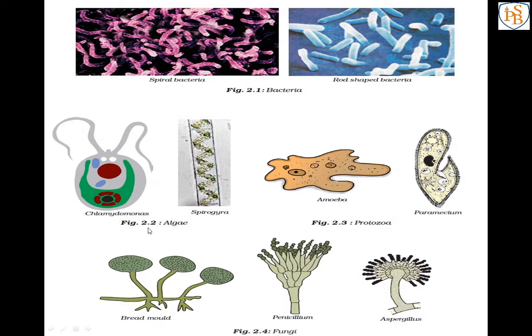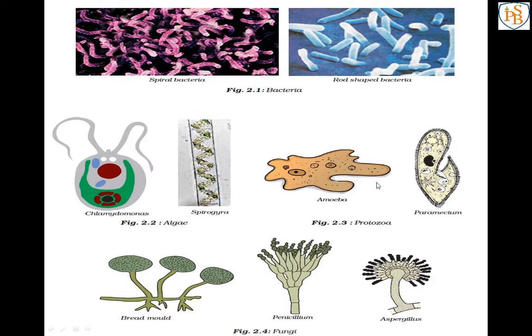See figure 2.2. Algae can be multicellular or unicellular, means both. Some algae are made up of only one cell, that is unicellular, and some algae are made up of many cells, that is multicellular. And these two are the examples of algae.